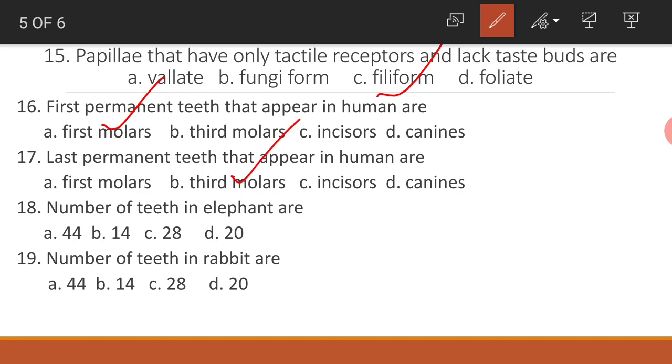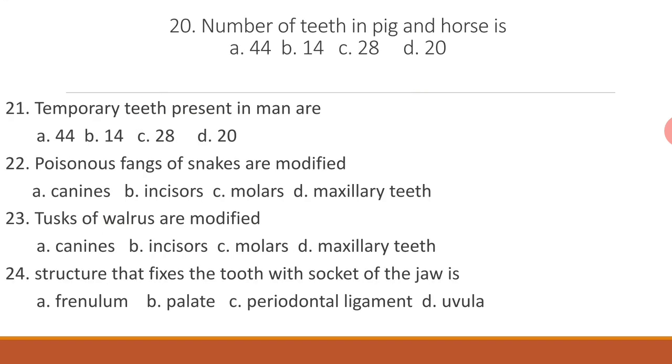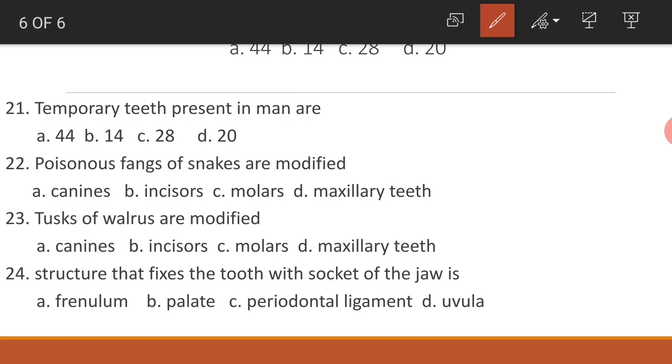Number of teeth in elephant are 14. Number of teeth in rabbit are 28. Number of teeth in pig and horse is 44. Temporary teeth present in man are 20.